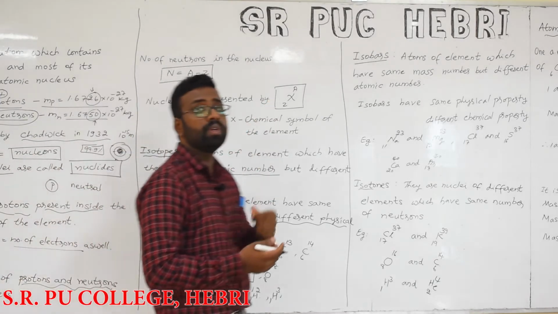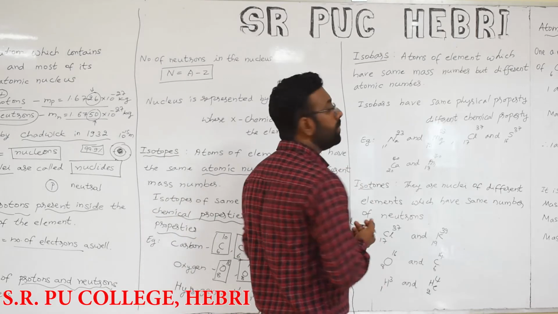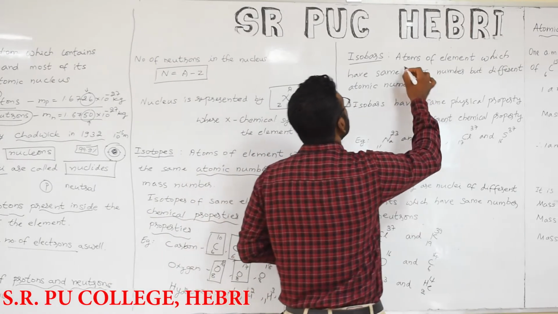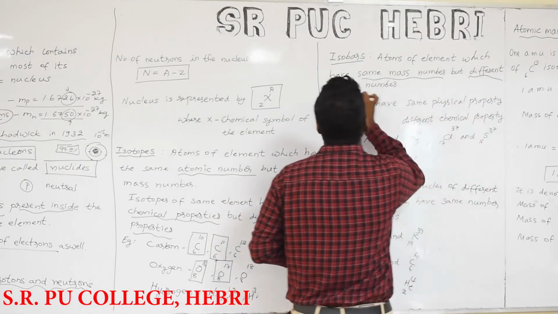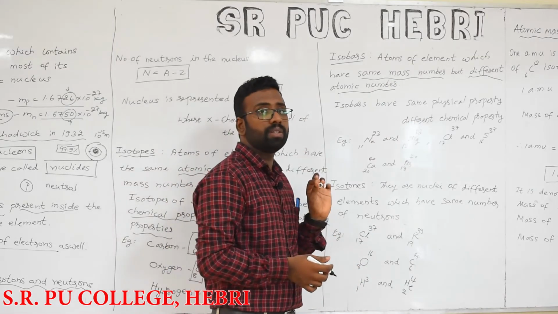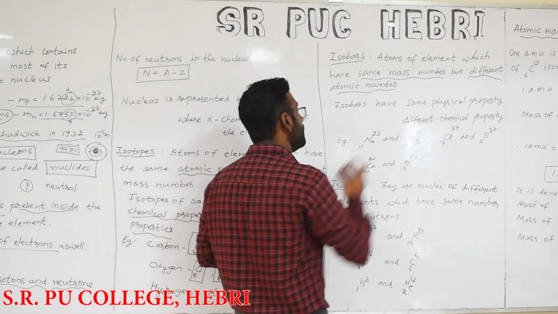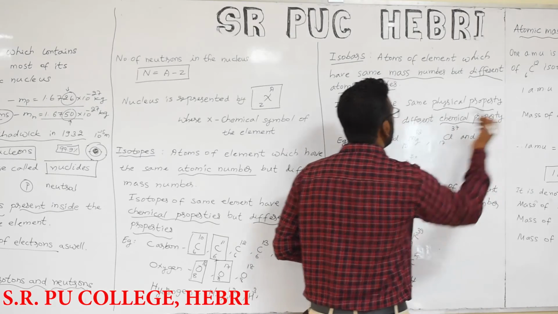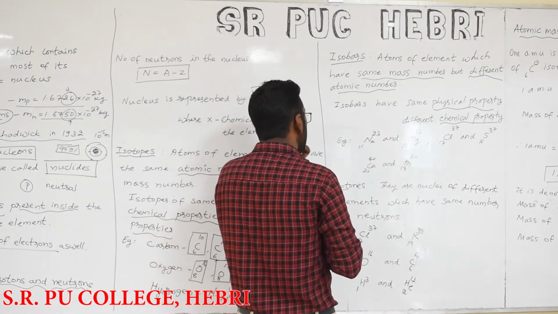Next one is about isobars. Similar to isotopes, isobars are atoms of elements which have the same mass number but different atomic numbers. They have the same physical properties but different chemical properties. We will take some examples.